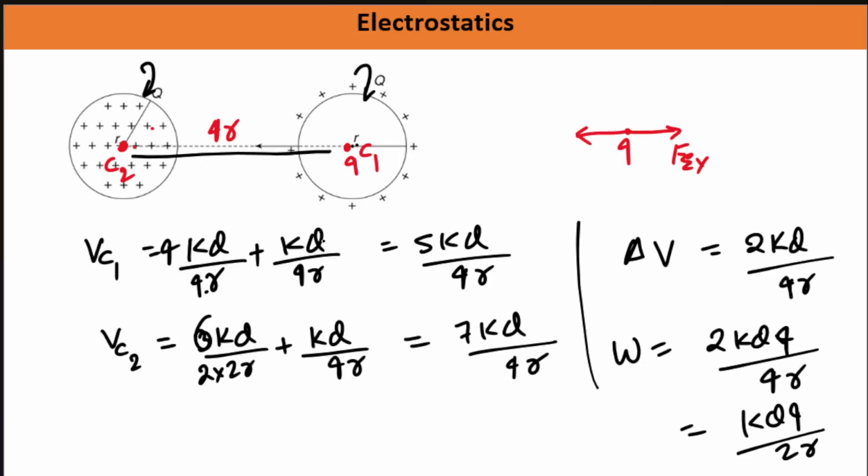Why did the same come? Because in both cases, what got added with V C1? This one. And what got added with V C2? This one. So the difference is going to be the same. We don't need to calculate it. In fact, the answer will be the same. It is not going to get affected. Okay, so I hope you have understood this part.